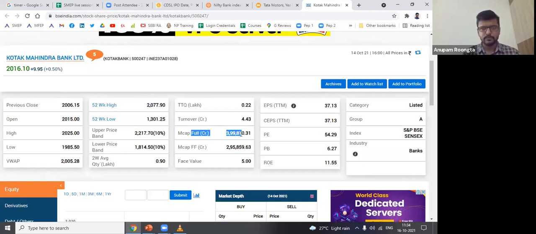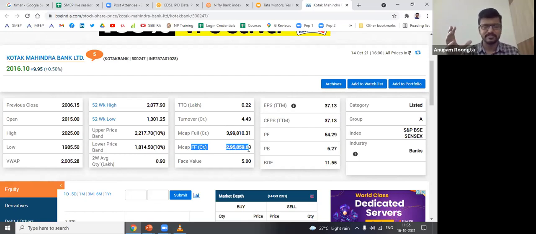Market cap. Look at this. This is full market cap. This is free float. Free float market cap is 2.95 crores. So the majority of this company is with the public. Why? Because there is a law by the government, by SEBI or RBI, in fact, that in the case of banks, the promoters cannot hold more than 15% stake. There is some case going on with Kotak Mahindra Bank. That's a different story.